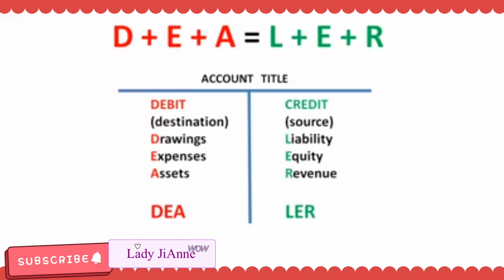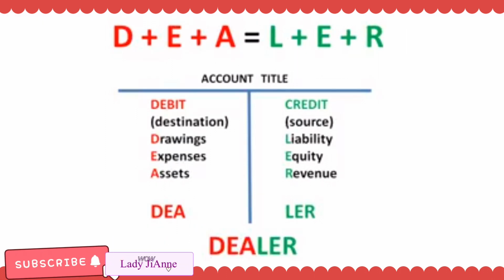So, sa left side, we have DEA. Sa right side, we have LER. In short, D-LER. Madaling tandaan. D-LER. Ano ang ibig sabihin nito? Ang ibig sabihin nito is that etong mga nasa debit side, drawings, expenses, and assets, sila ang may normal balances na debit. Drawings, expenses, and assets, or D, sila ang may normal balance na debit.